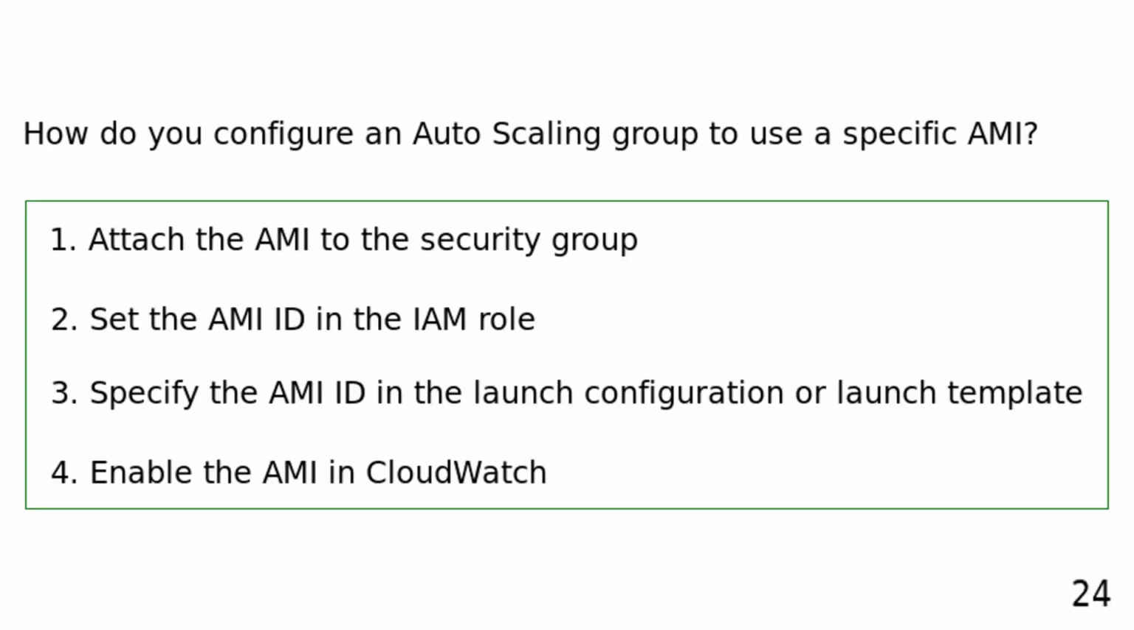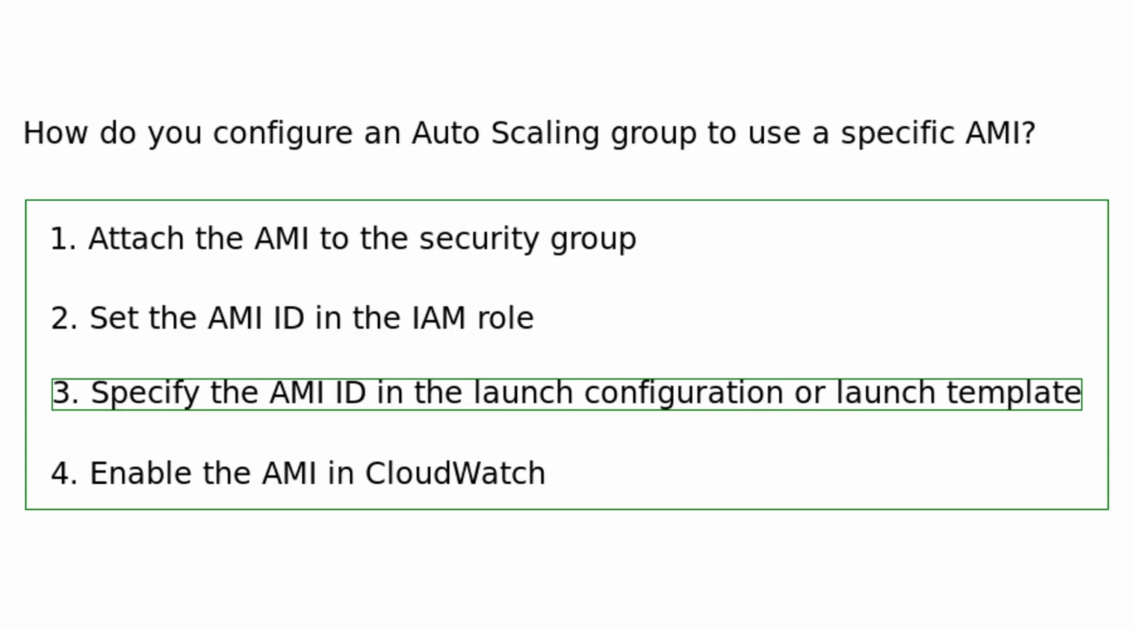How do you configure an auto-scaling group to use a specific AMI? Attach the AMI to the security group. Set the AMI ID in the IAM role. Specify the AMI ID in the launch configuration or launch template. Enable the AMI in CloudWatch. You configure an auto-scaling group to use a specific AMI by specifying the AMI ID in the launch configuration or